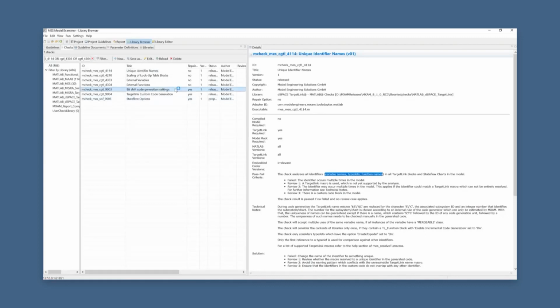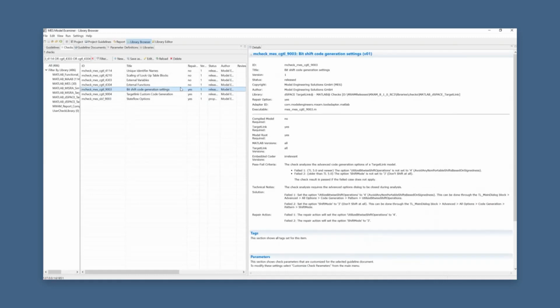Then we have one check also in relation to MISRA C compliance. This is the bit shift code generation settings, and this maybe a little bit detailed here, but it leads to MISRA C compliance of rule 11.4 in regards of conversions from integer to pointers and vice versa.